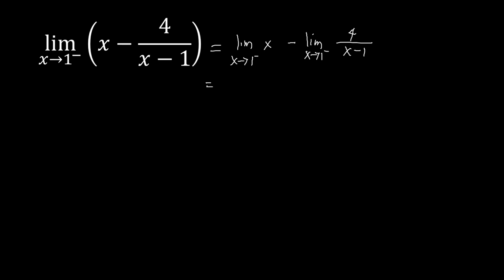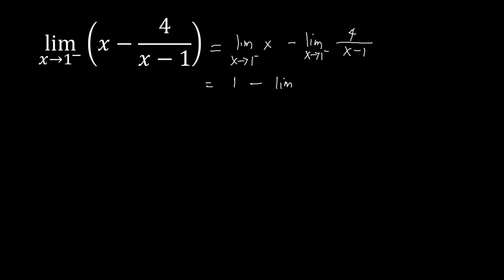So this is now our limit of x coming from the left side. We can simply substitute our value here on x. We have that as 1, and then minus, because we don't have a problem with that one coming from the left side and right side, we still have the value, which is 1. And then we have minus a limit of, but then again, we're getting values from the left side, that might lead to confusion later.